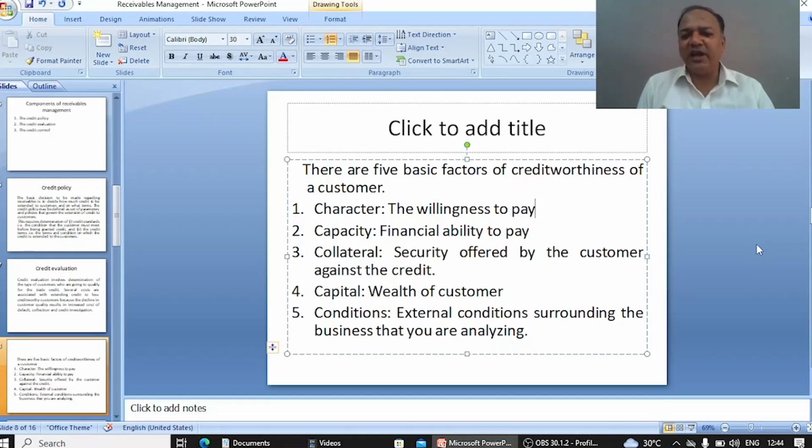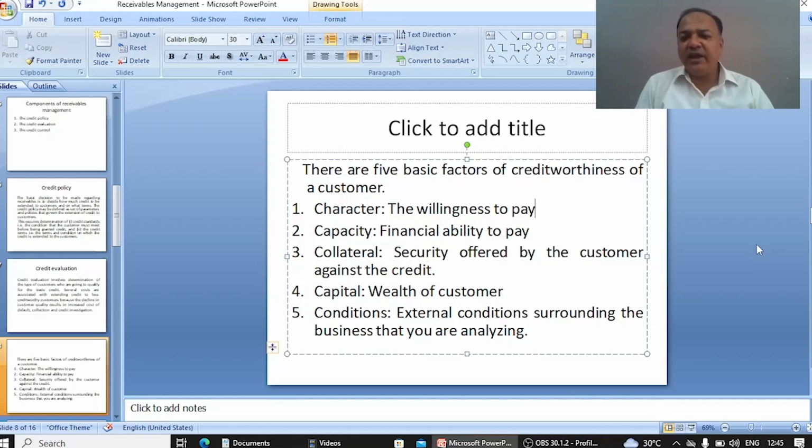If a person is earning rupees 10 lakh per annum, then we may assume that he may save a maximum of rupees 5 lakh per annum. So if you give a credit of rupees 50 lakh to a person who earns rupees 10 lakh and can save rupees 5 lakh, then he needs 10 years to pay your debt. So this is the capacity.